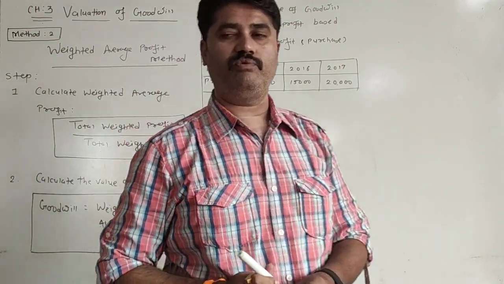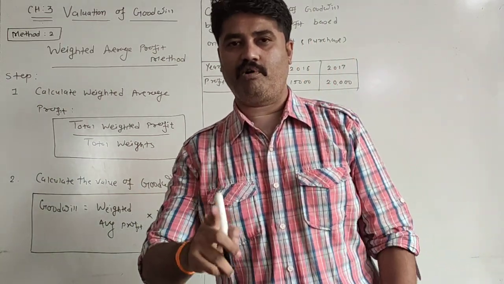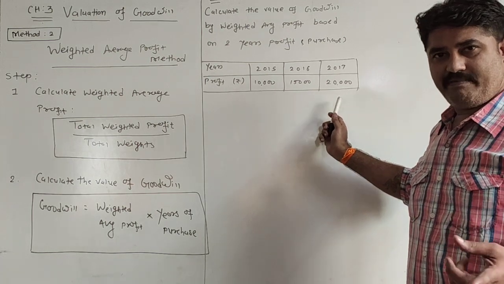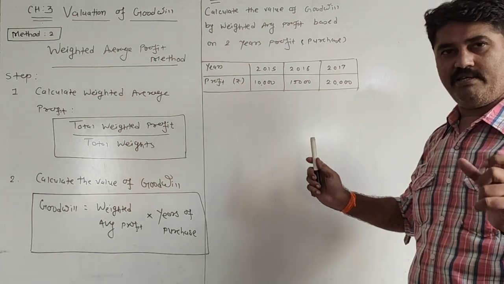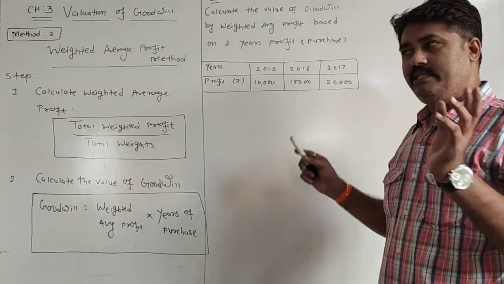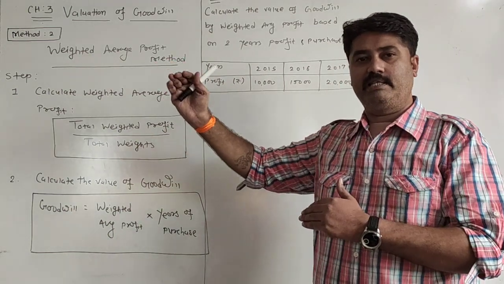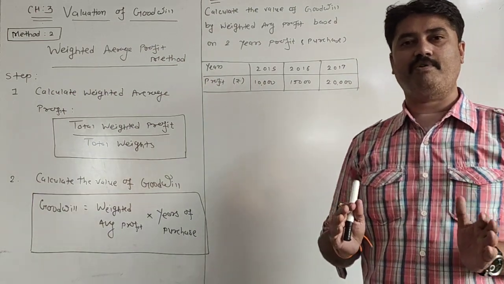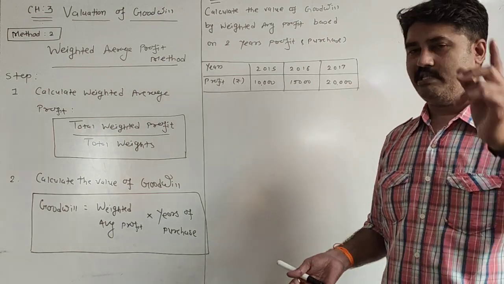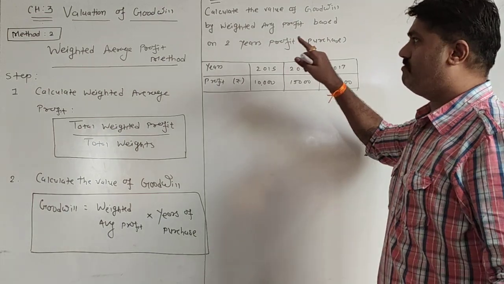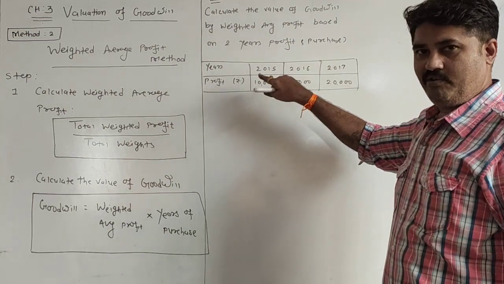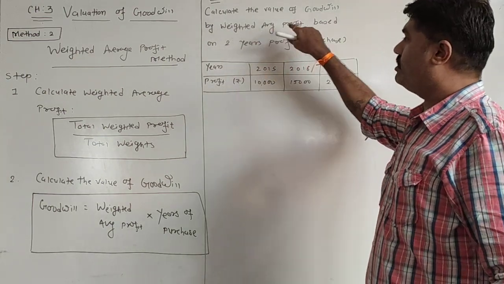Students, here we have to observe that the profit must be in increasing order. In the previous method, we have shown that profit may fluctuate, and in this method profit is constantly increasing. In short, we can say that when profit is fluctuating, that means increasing or decreasing, we have to calculate simple average profit method. And when profit is increasing constantly, at that time we have to calculate with the help of weighted average profit method.